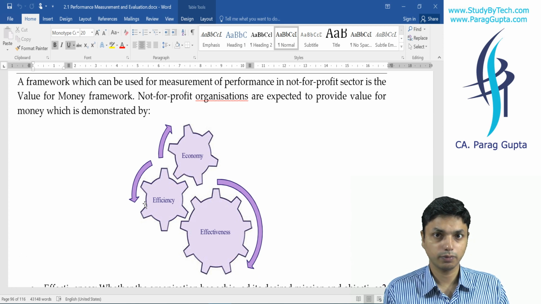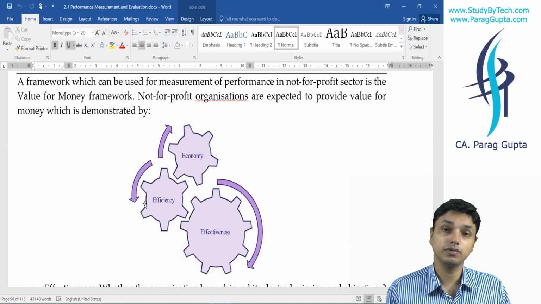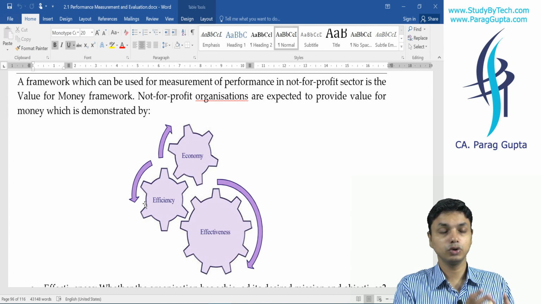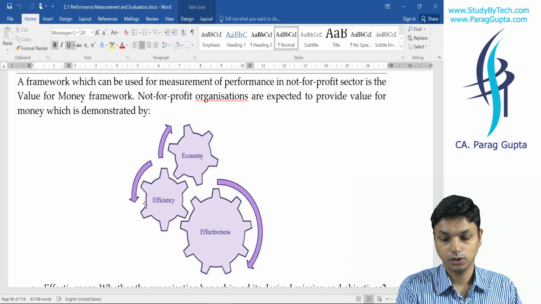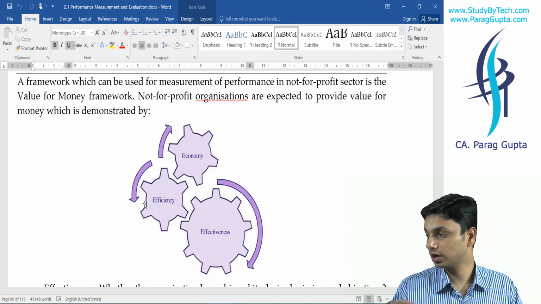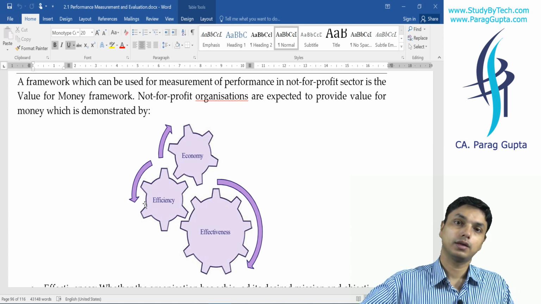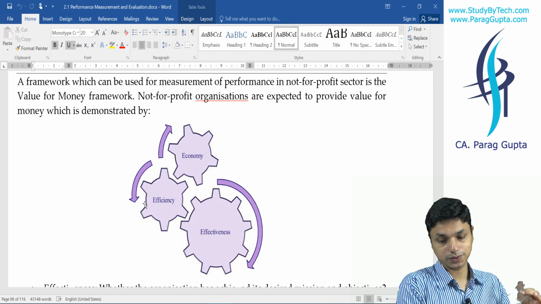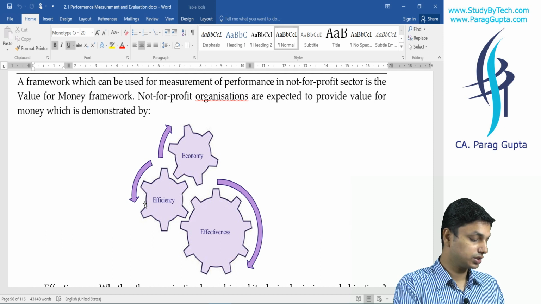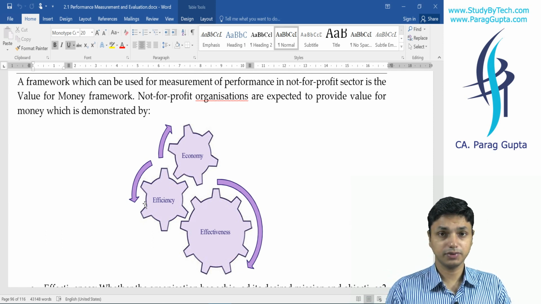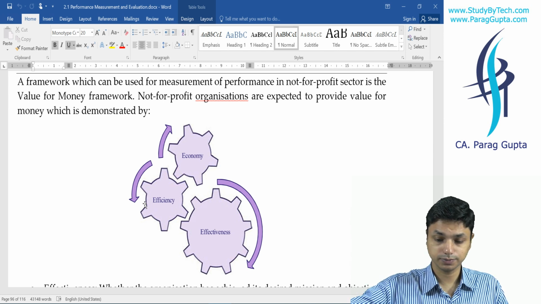So the first thing is economy. Here obviously we will say that we shall purchase goods in the most economical manner. The same thing shall be purchased at least cost. Second is efficiency. So you will say efficiency means